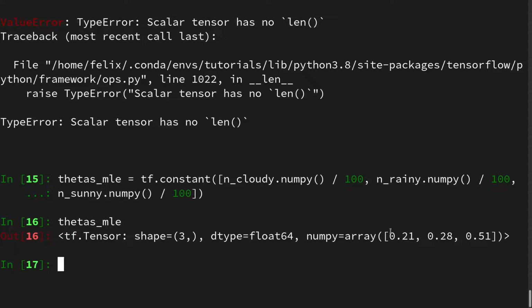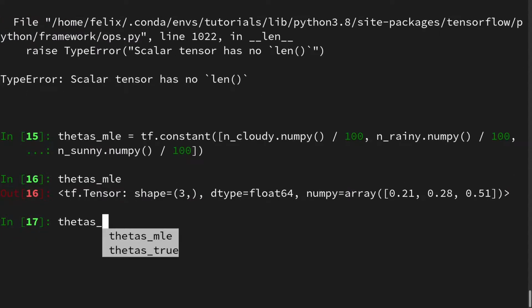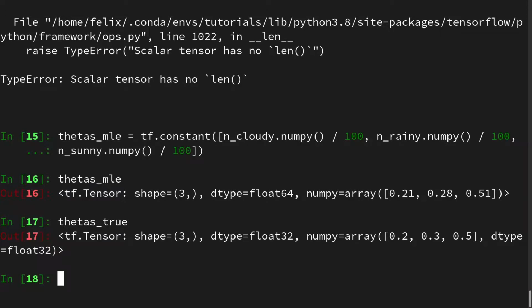And we see our MLE observation is 0.21. And if we look at the 0.21, 0.28, and 0.51, we see these are quite close. And again, as for all maximum likelihood estimates, they are off because they are just derived by the dataset. And the dataset that we have is not fully representative of the entire distribution.